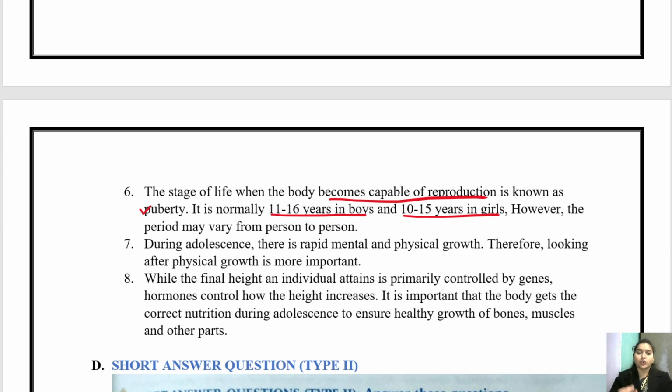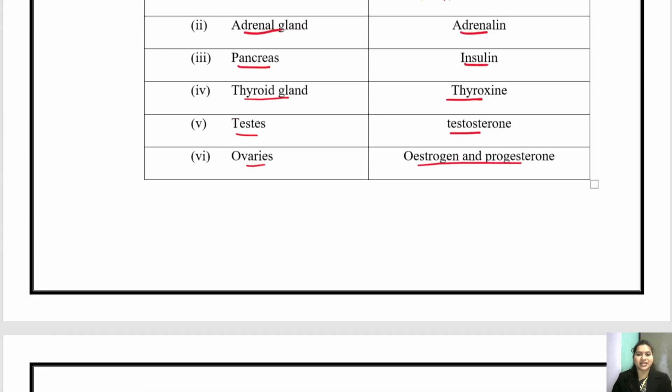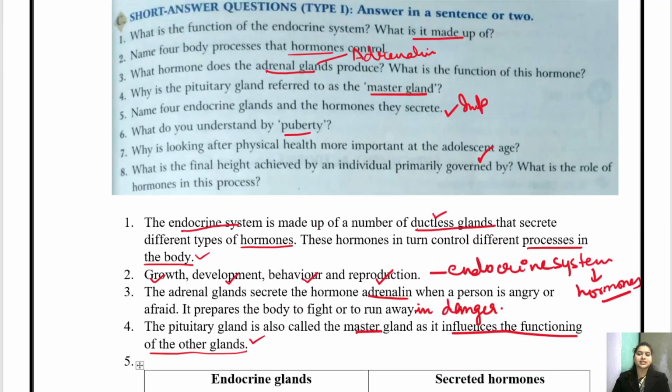At that time the growth hormone and all the other hormones are active. And if you pay attention to your physical health, it will grow you physically, and it also increases your mental ability. Okay, so during adolescence there is rapid mental and physical growth. Therefore, looking after the physical growth is very important during adolescence. That is why it is said that do more and more exercises and do more and more physical work.